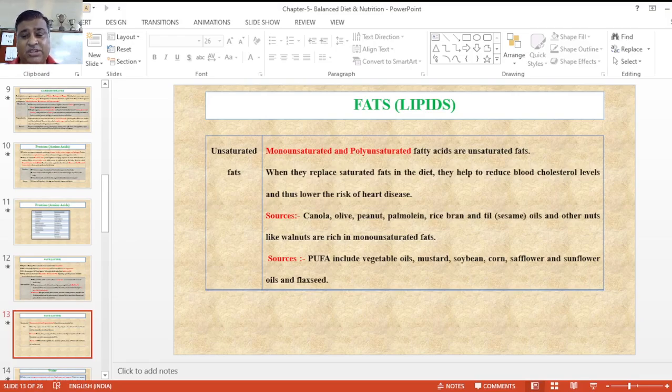These are rich in monounsaturated fats. What are the sources of PUFA, meaning polyunsaturated fat? That includes vegetable oils, mustard oil, soya bean, corn, sunflower, cauliflower oils, and different types of flax.